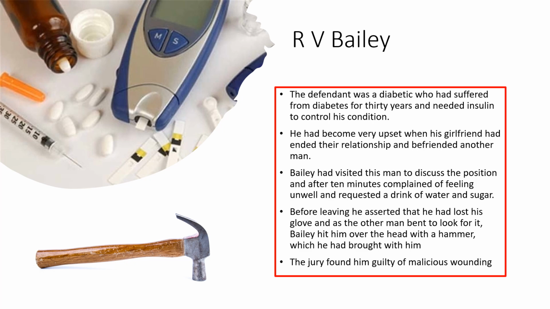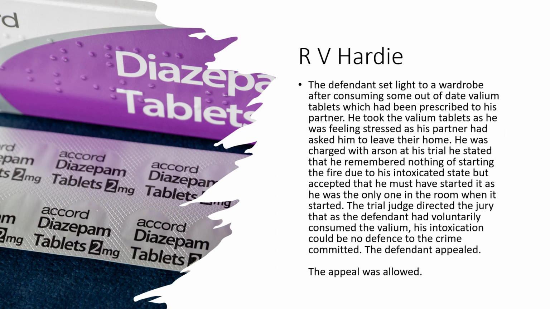Before leaving, he asserted that he had lost his glove, and as the other man bent to look for it, Bailey hit him over the head with the hammer which he had brought with him. The jury found him guilty of malicious wounding. There was an element of control there, and he should have controlled his drugs. He had 30 years of being able to control it, so of course this was sort of self-induced by not controlling the condition.